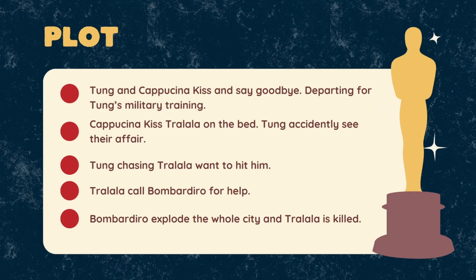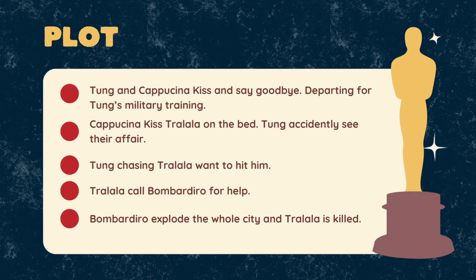The third phase is Tung Tung Tung Sahur chasing Dalalelo Dalala with his bat, and they are running really fast. So this phase will have a lot of physical animations.